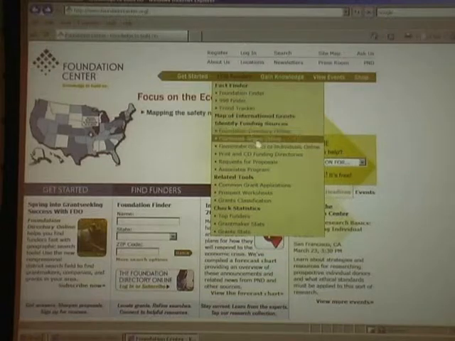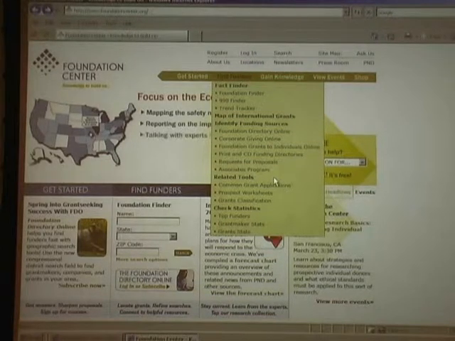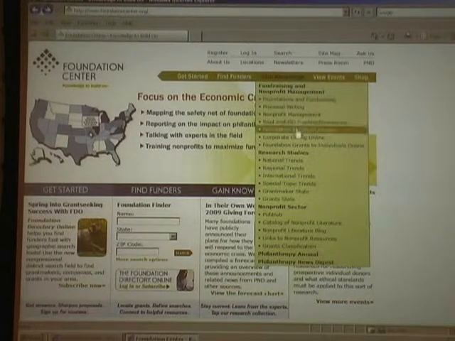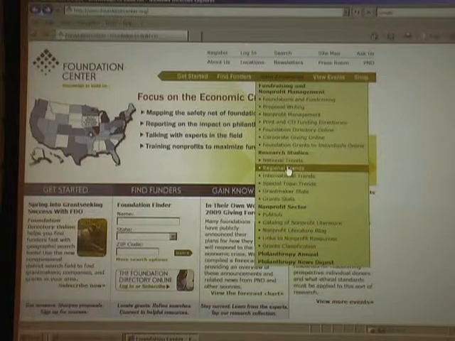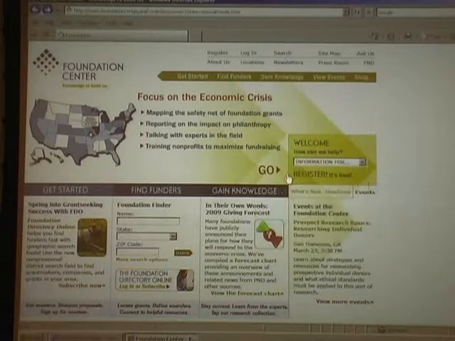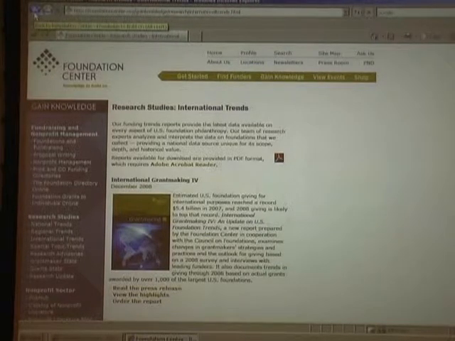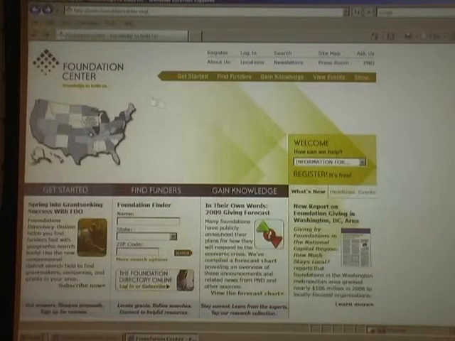And then we have some research information, which is available actually in the Gain Knowledge drop-down menu. You can see here about halfway down, research studies. There are national trends, regional trends, and international trends. So if you want to go to international trends, this is some of our statistical information related to foundations giving outside of the United States.